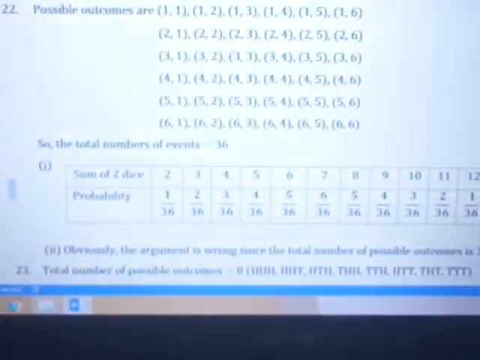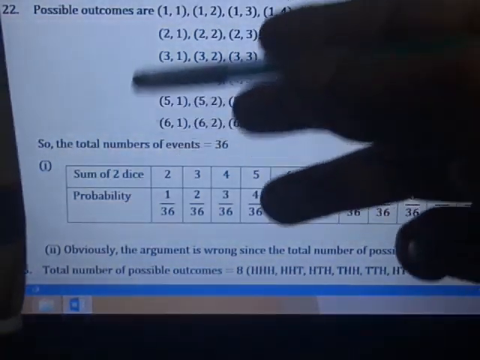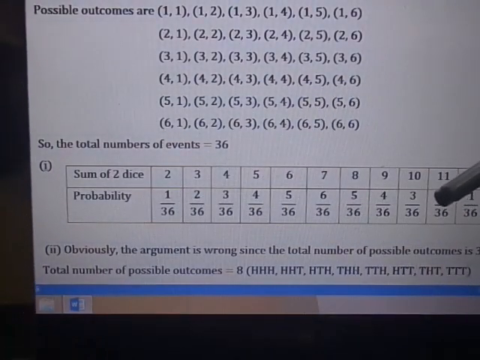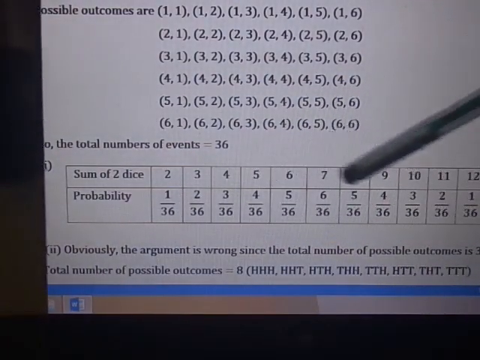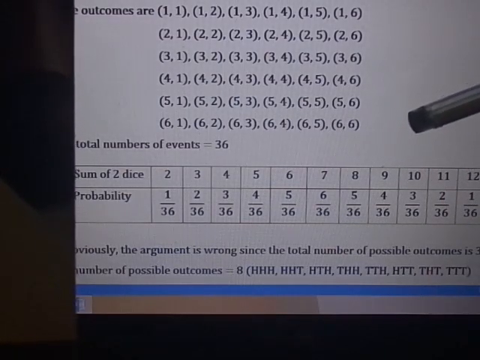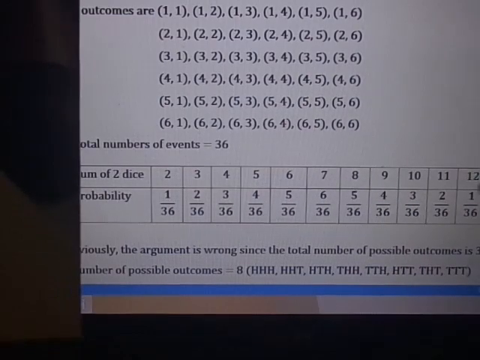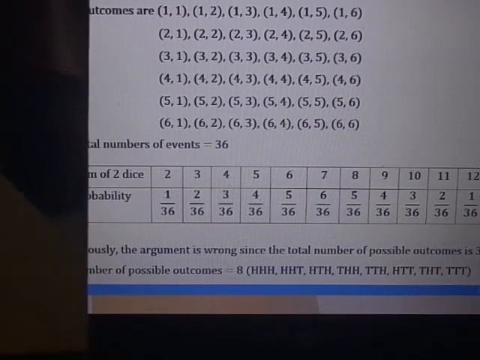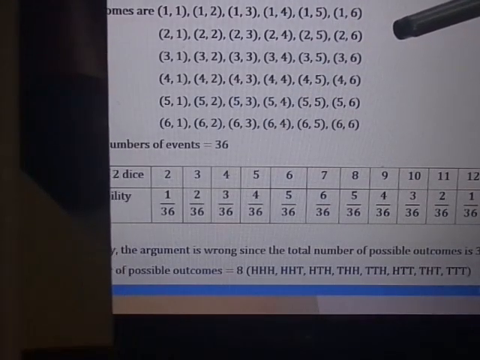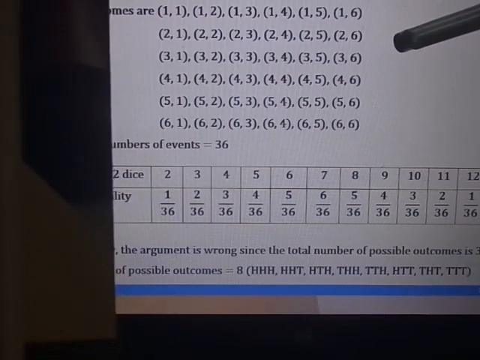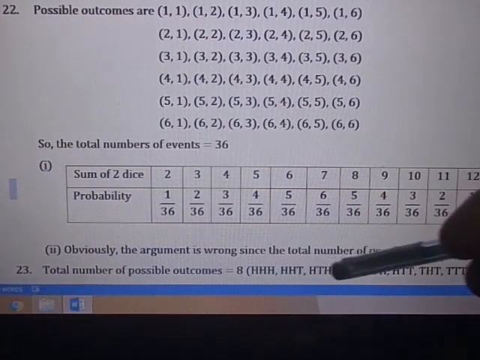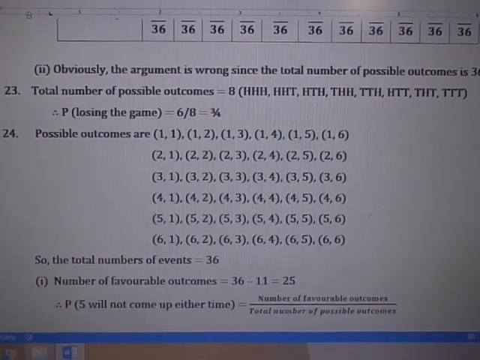So, there are 11 possible outcomes? No, they are not 11. How many are there? 36 possible outcomes. And we have different probabilities for different sums. The student says each of them has a probability 1 by 11, so that is wrong. All are different, all are not 1 by 11, and we have 36. So obviously, the argument is wrong since the total number of possible outcomes is 36.